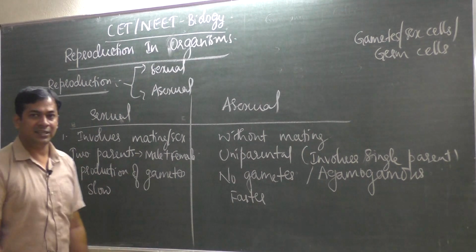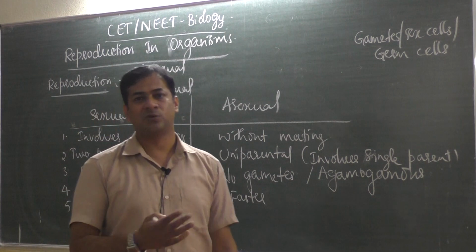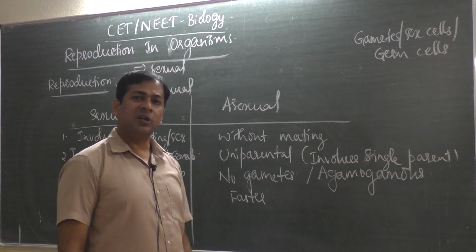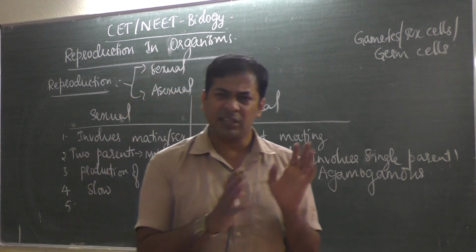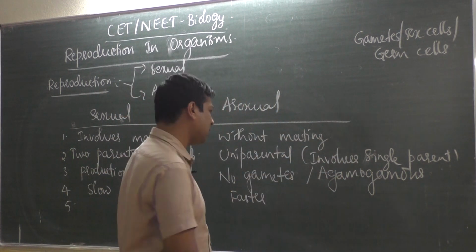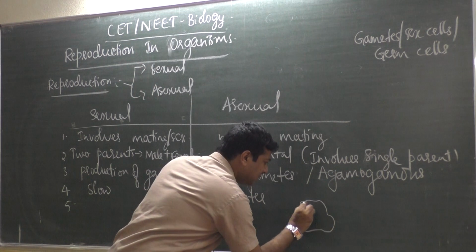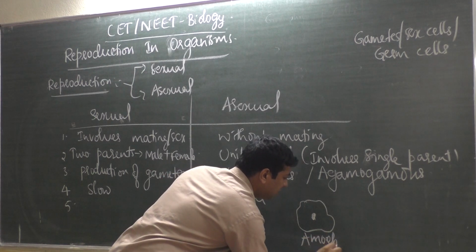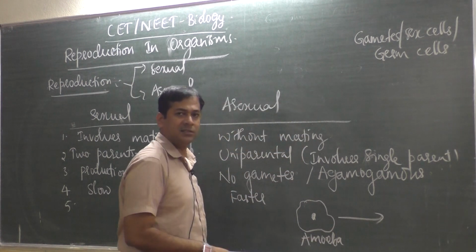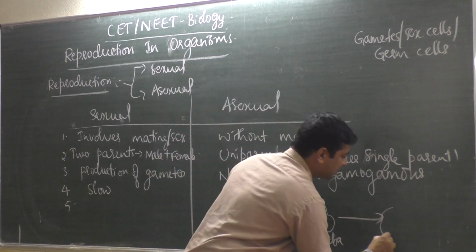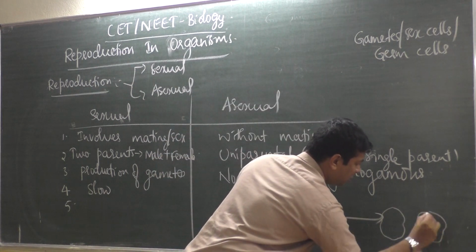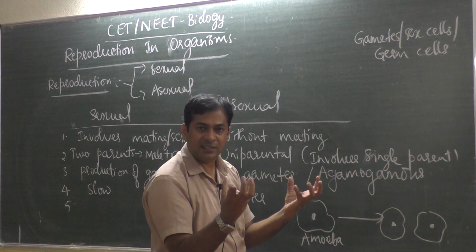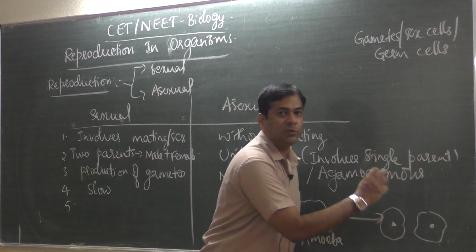Then any other difference you find between sexual and asexual reproduction? Under asexual reproduction, offspring produced look the same as the parents. I'll give an example. Consider this is an amoeba. It splits in the middle into 2. See, it happens like this. It produces 2 daughter cells. One amoeba divides in the middle and becomes 2 daughter cells.